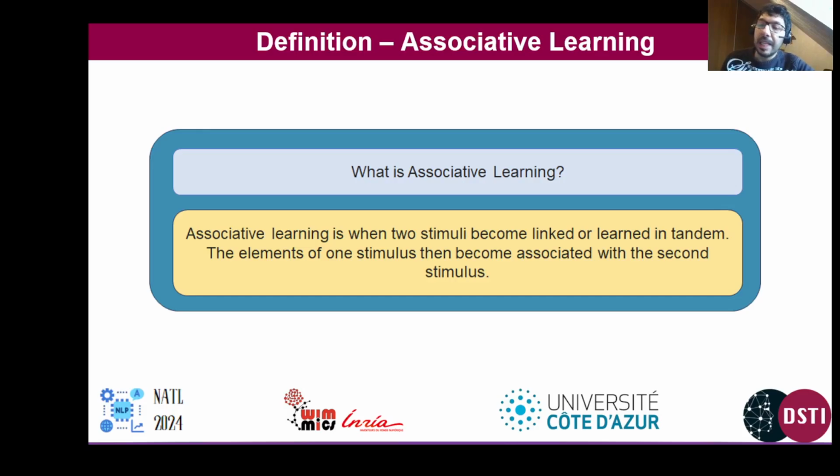So the first big element that we've worked on was associative learning. Associative learning is a concept whereby 2 stimuli become linked or learn in tandem, and the elements of one stimulus become associated with the second stimulus. This was very interesting to us because this was a little bit the reasoning that was behind the idea that we wanted to implement for our LLMs.